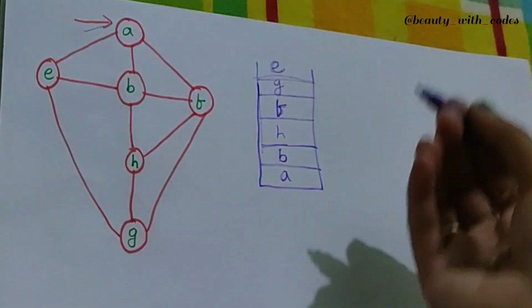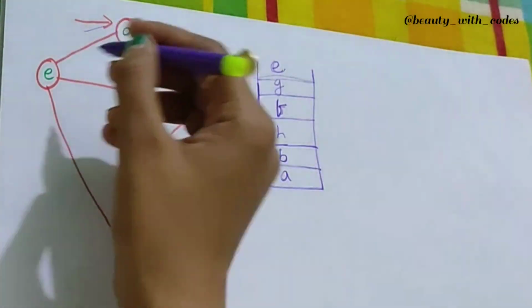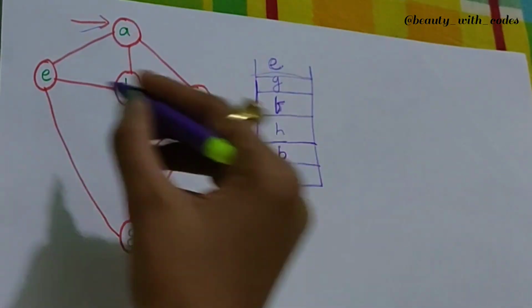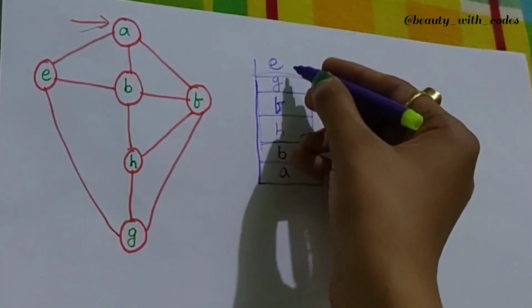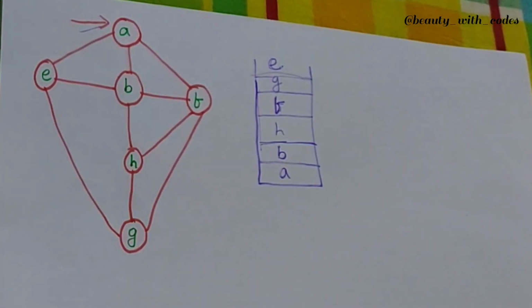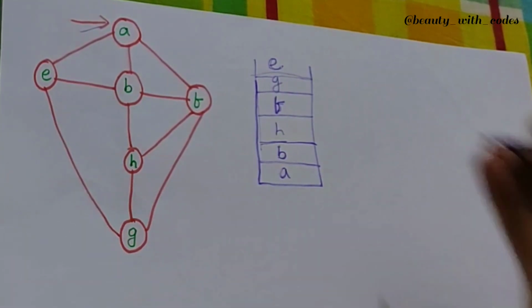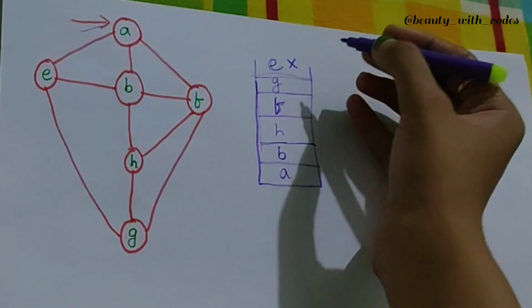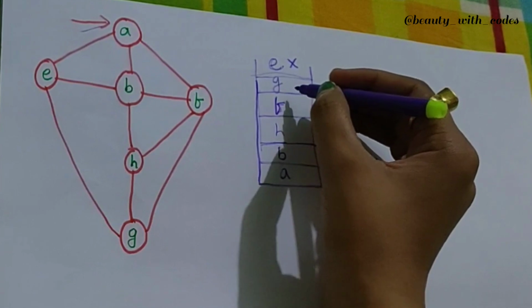We need to check neighbors of A. So A is here. Next G is here. B is already here. So for E, we don't have any neighbor which is not in the stack or which is not visited yet. So we will simply delete E. So we deleted E, fine. Next G. So check for G.